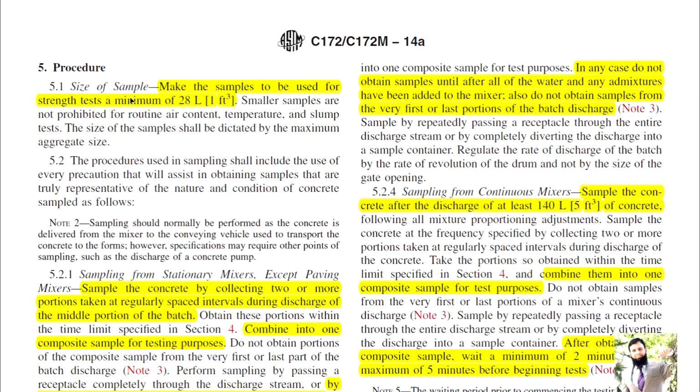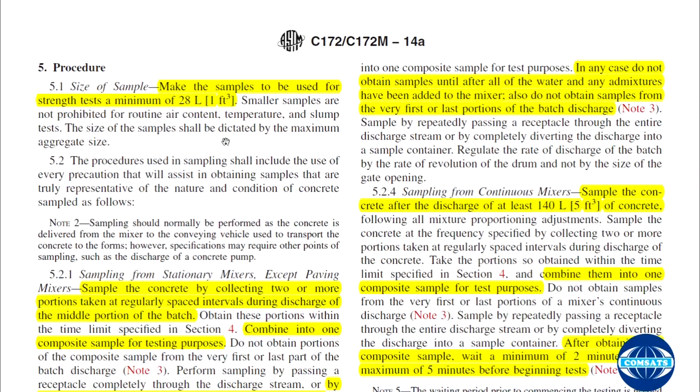Size of sample. Make the samples to be used for strength tests a minimum of 28 liters. So a minimum of 28 liters sample needs to be taken. Smaller samples are not prohibited for routine air content, temperature and slump tests. So smaller samples can also be taken if you are going to conduct tests of air content in the concrete, temperature of the concrete and slump test.